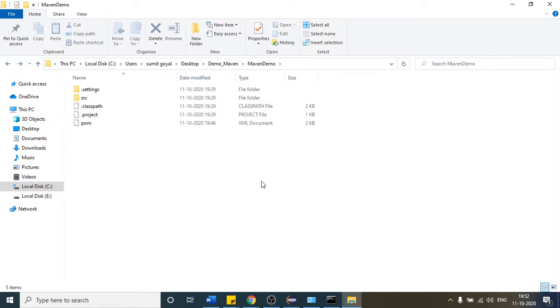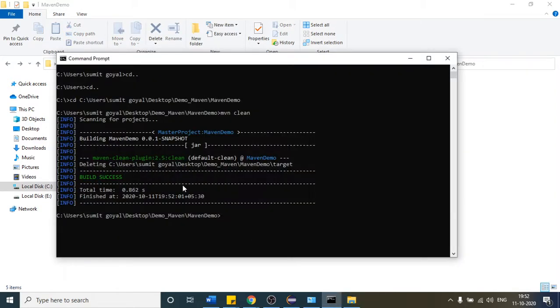So you can see that that folder is deleted, and if I show you the path here as well, it has said I am just deleting that folder from this path. Okay, so this is what the clean command will do.